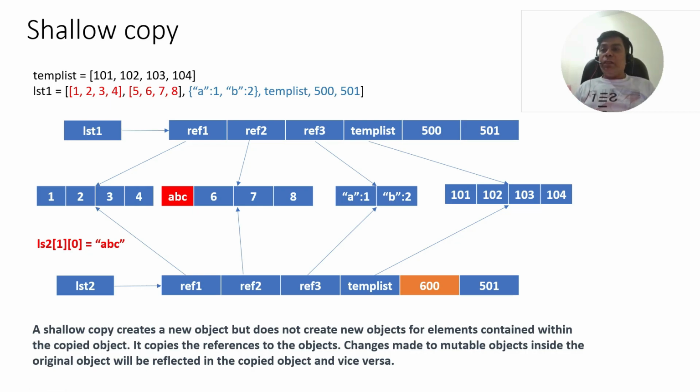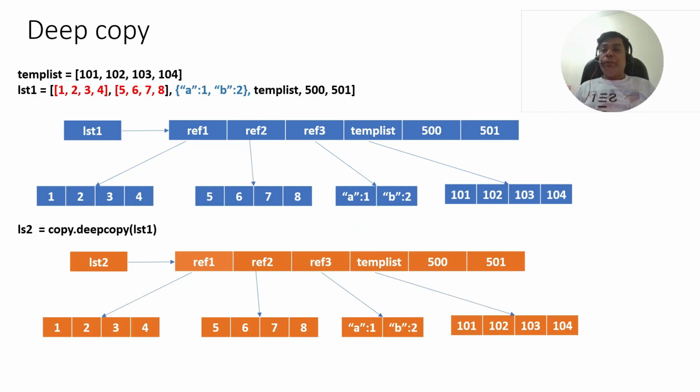Now let's look at deep copy. Let's understand deep copy. What is happening here? Let's take the example of the same list. Now when I say lst2 is equal to copy.deepcopy of lst1, not only the original list but all the referenced objects are copied.